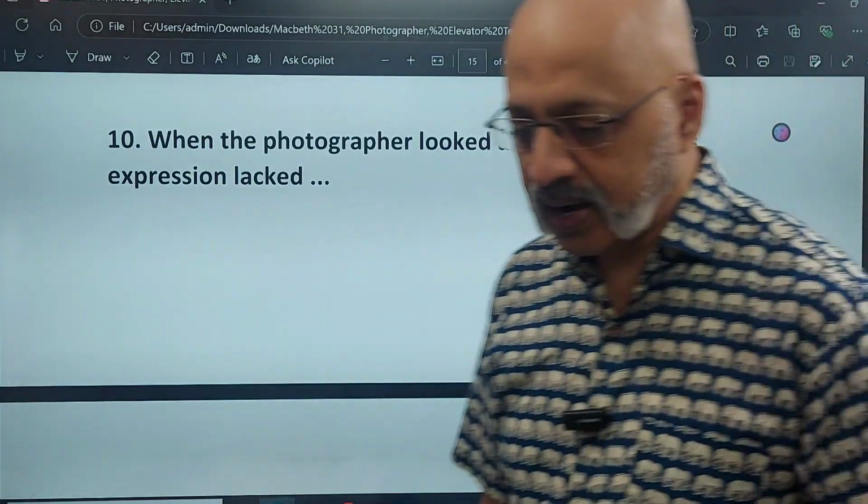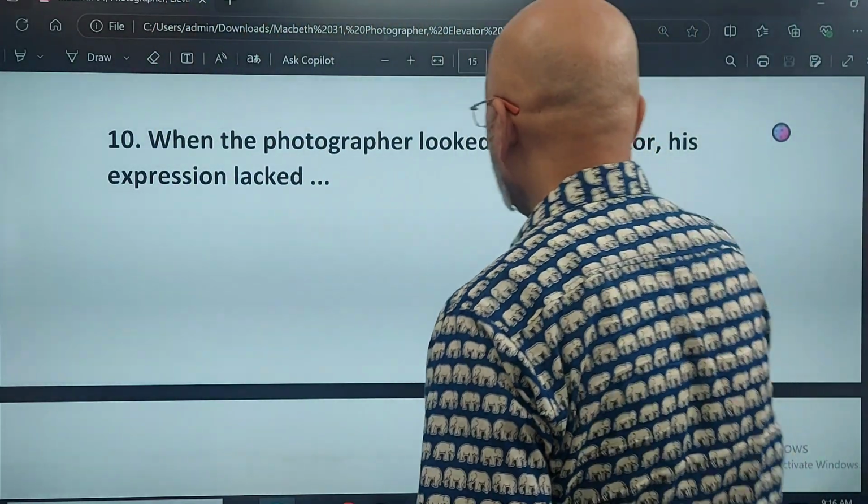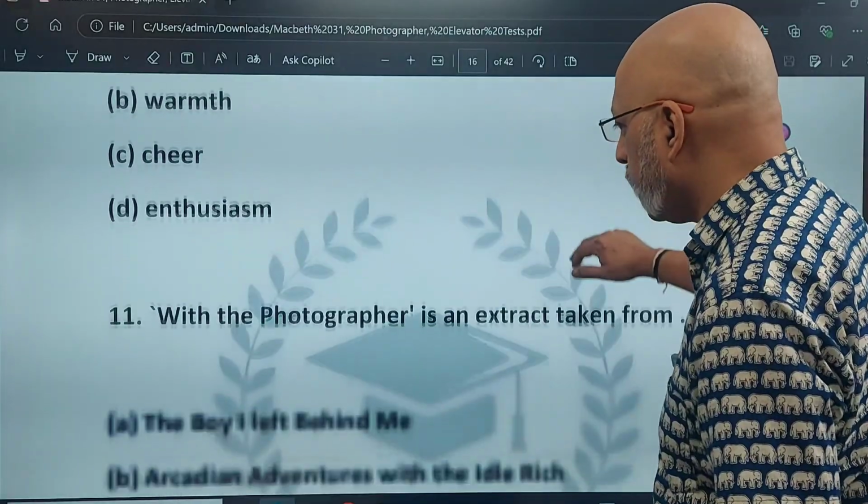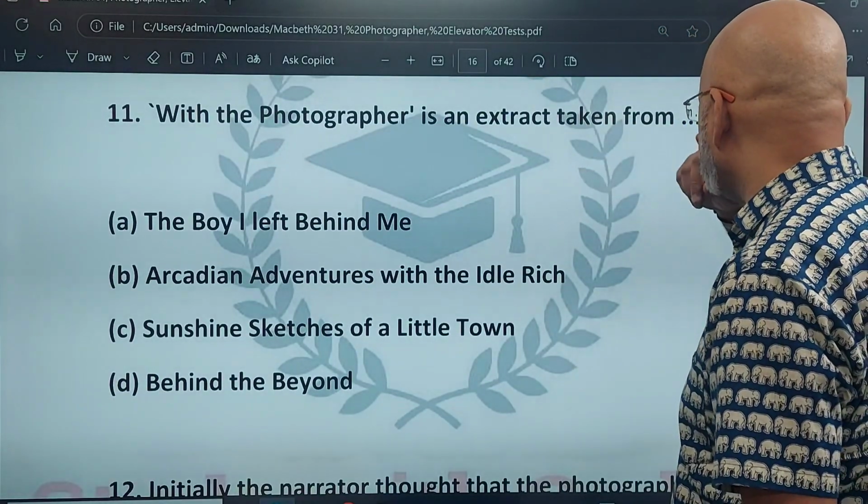Without enthusiasm, it's a second line in the chapter. Okay, I got a little confused. With the photographer is an extract taken from.